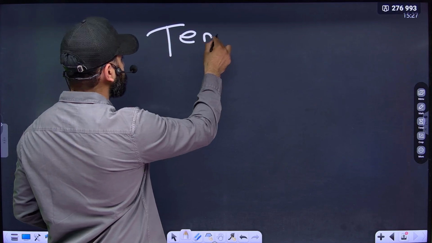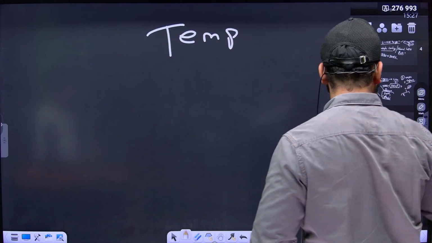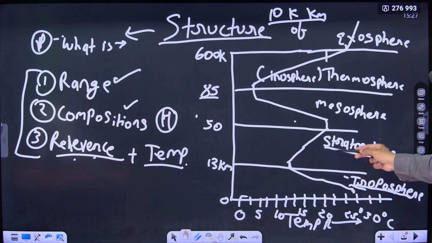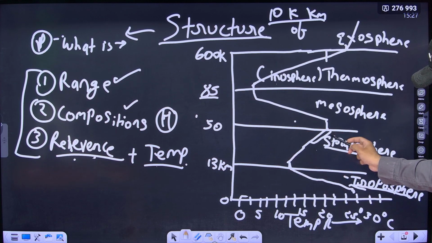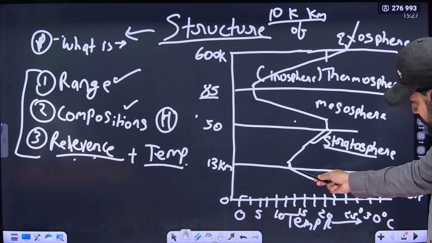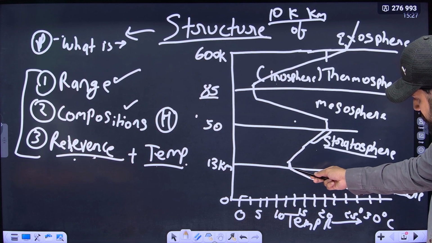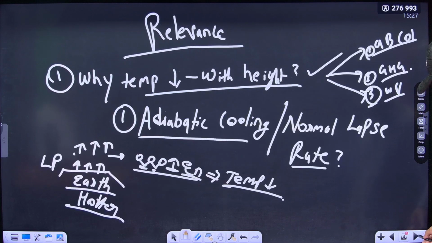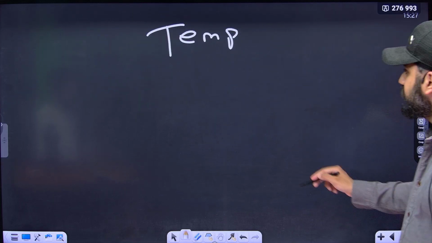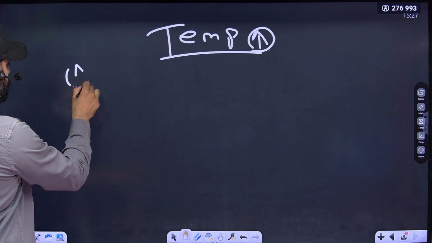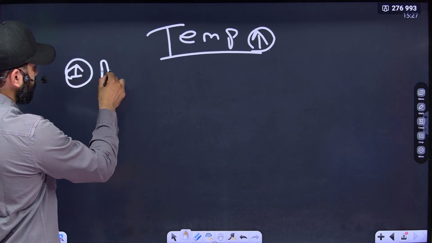So we know the temperature from the first slide: if we move upwards in stratosphere, temperature increases. This is the increment line. This is 25 degrees Celsius. In troposphere we reached around 5 to 10 degrees Celsius, and then again it started increasing. So we have to understand why the temperature is increasing in stratosphere. Okay, the first reason is absorption.